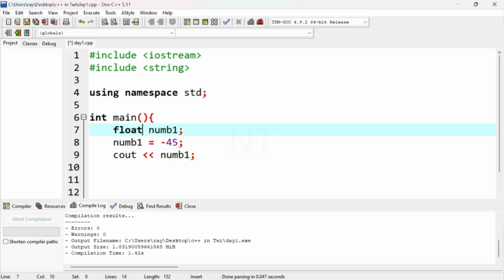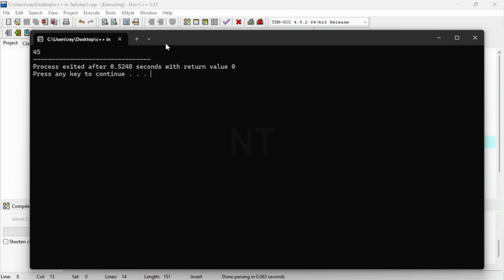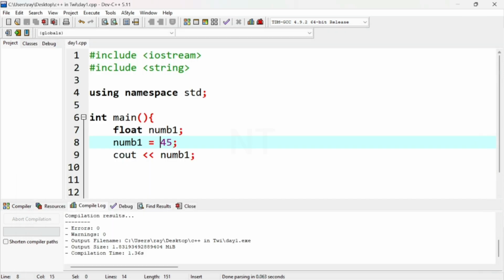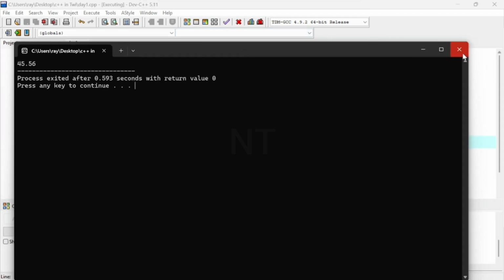So if I say float num1, and I just give it a whole number like 45, it will actually make it 45.0. If I run this one, it gives 45.0, right? It sees it as a float, so it shows 45.0. If I do, let's say, .56, it still works, right? The float is working. So float stores numbers that have decimals in them, and a whole number is an integer.